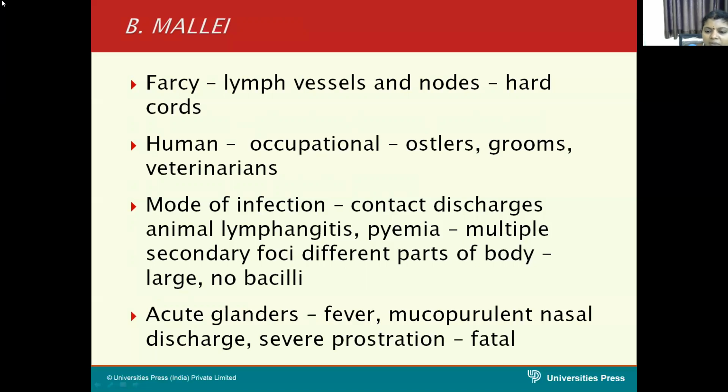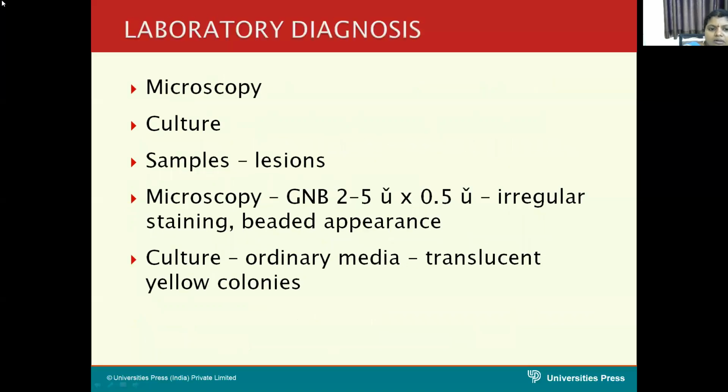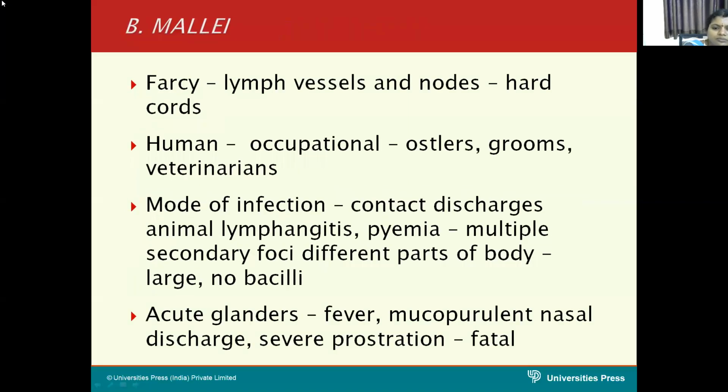You can see pyemia, multiple suppuration foci on different parts of the body. In acute glanders disease, you will see fever, mucopurulent nasal discharge, and severe prostration. Sometimes it may be fatal also. Usually, this infection is rarely from infected animals. You can see it from the infected animals, but doing work with this mallei in culture is very dangerous.